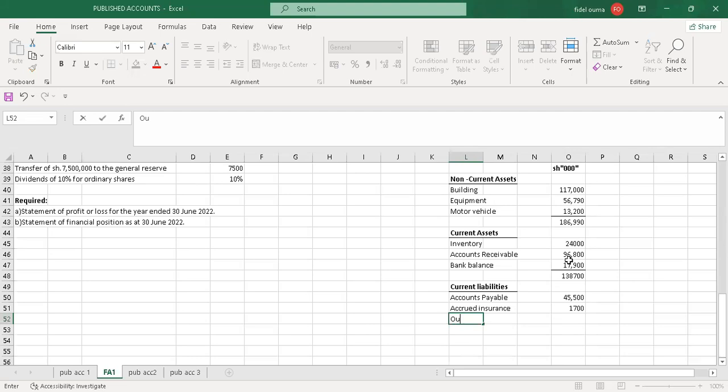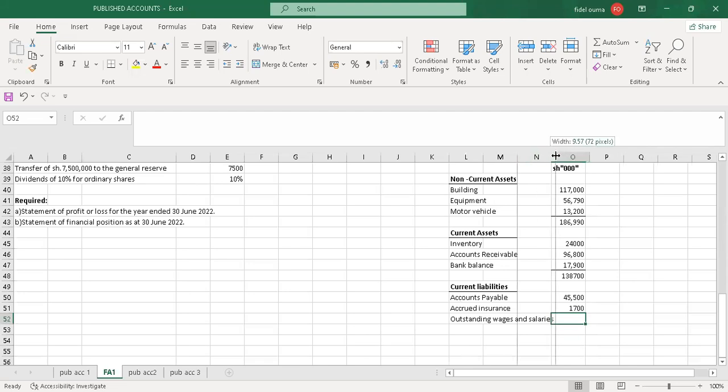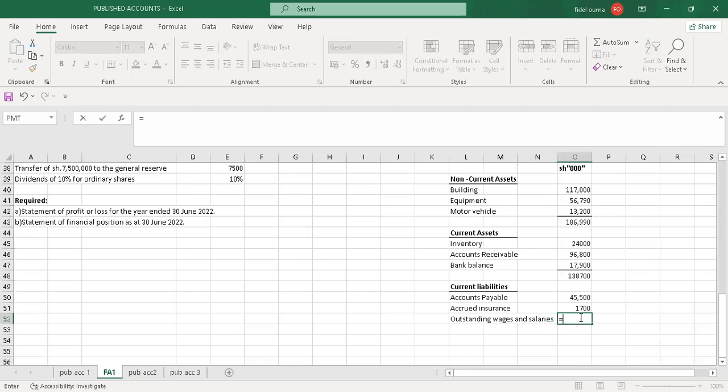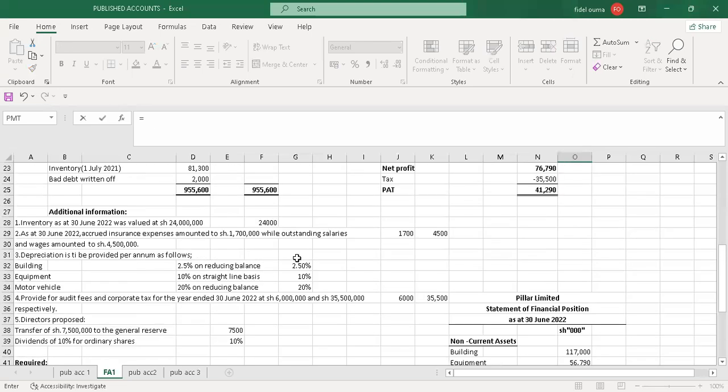So we'll have outstanding wages and salary. It's an outstanding, so it's a current liability. It's yet to be paid.